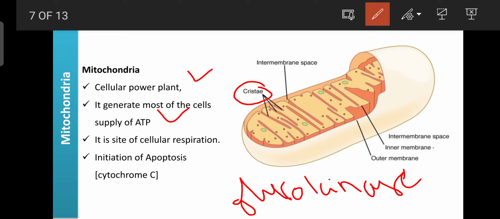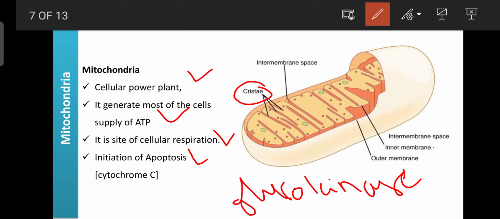So mitochondria is also the site for cellular respiration. The cell can respire with the help of the mitochondria. Then mitochondria is also responsible for the initiation of apoptosis. Apoptosis is nothing but natural cell death. After a certain age, if the cells become old, they can die or be removed.